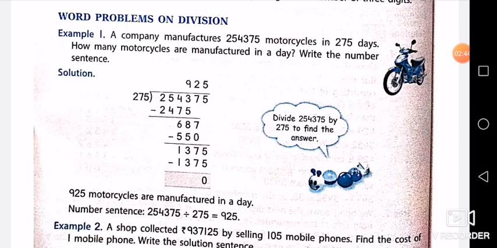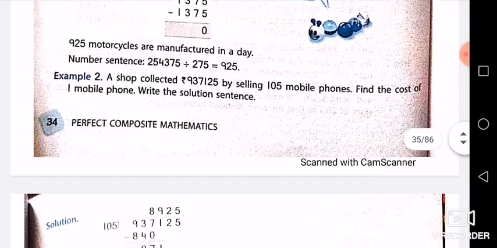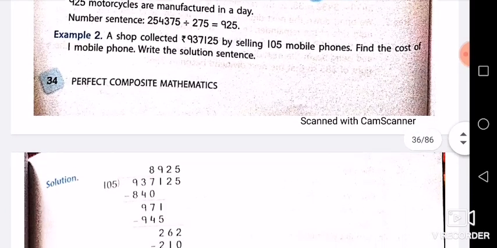As you can see, word problems on division. Example 1: a company manufactures 2,54,375 motorcycles in 275 days. How many motorcycles are manufactured in a day? Write the number sentence. Now this example we have done yesterday, so today I am not going to elaborate this example. We'll take the second example, which we have not done yesterday, that we will do today.